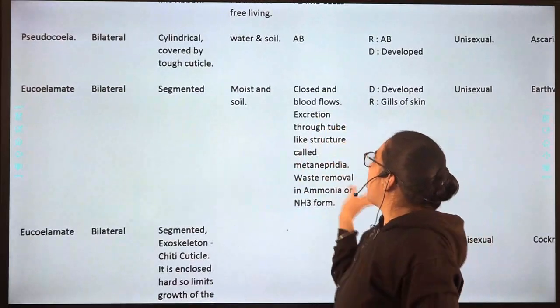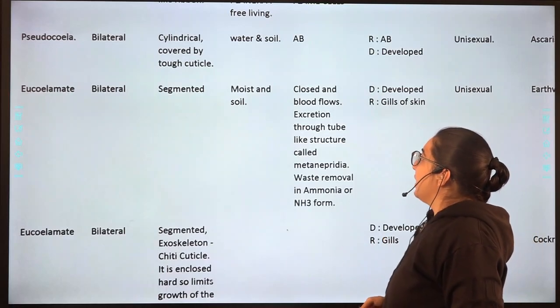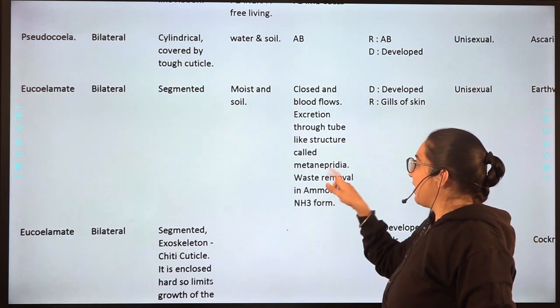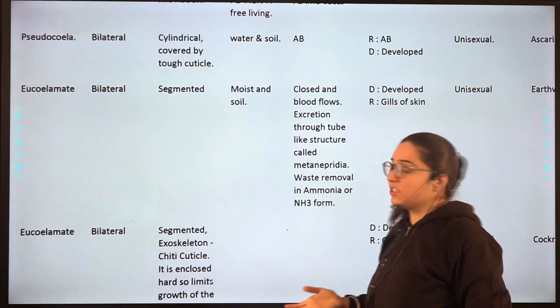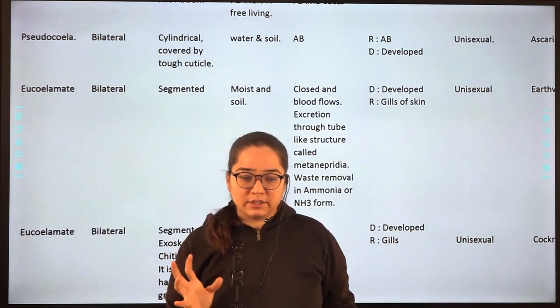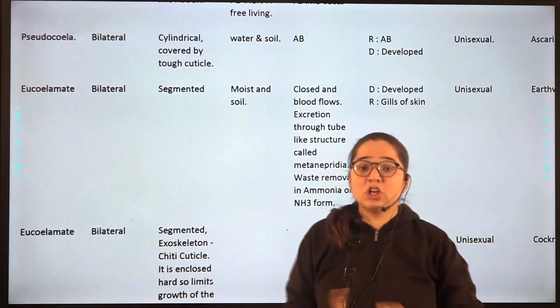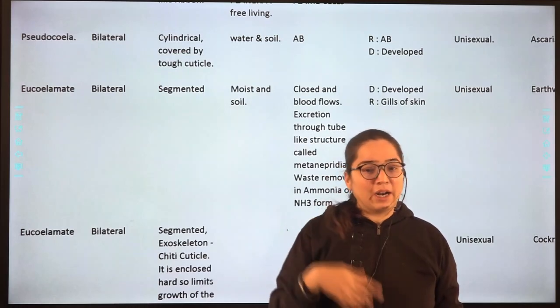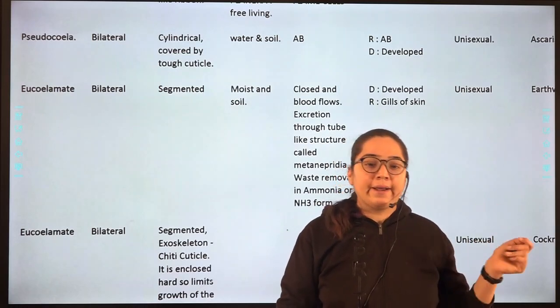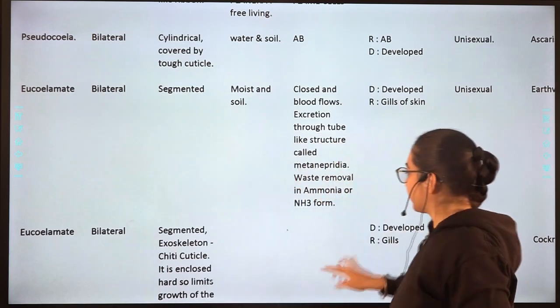They are closed and blood flows through them. For excretion, they have a tube which is called metanephridia, and waste is removed in the form of ammonia, that is NH3 form. How is the body structure? Closed, and blood will flow through it. And for excretion, they have metanephridia.